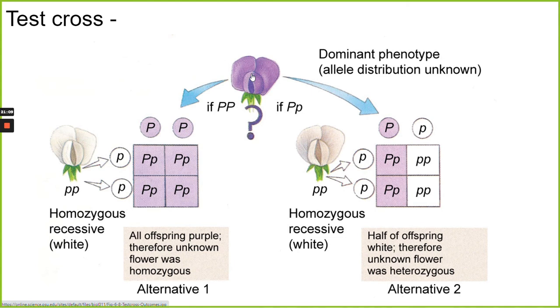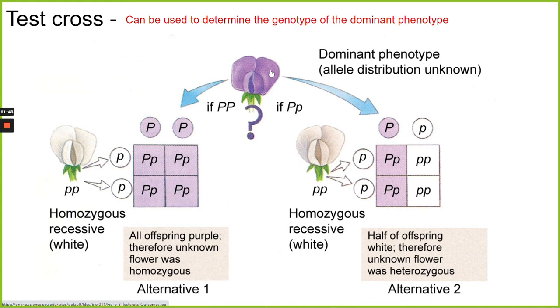So how can you tell which it is? The way you do that is using a test cross. In a test cross, what you do is you take this dominant individual and you cross it with a homozygous recessive individual. A white flower would be in this case. So if you breed this purple flower with a white flower, then you look at the offspring.